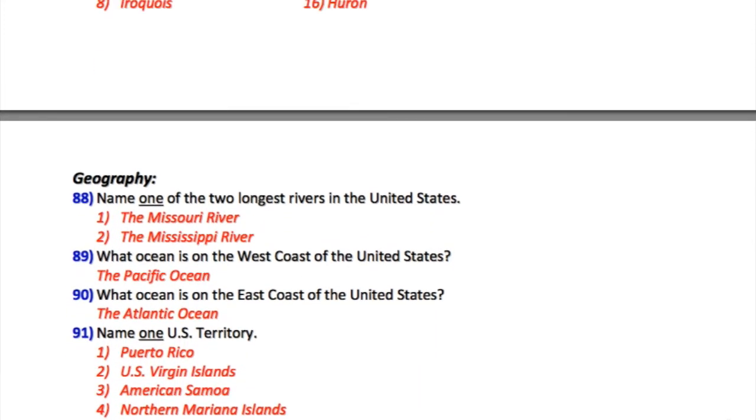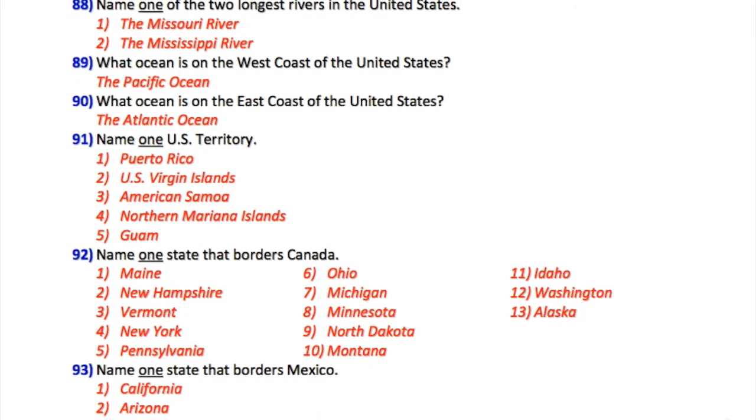88. Name one of the 2 longest rivers in the United States. 1. The Missouri River. 2. The Mississippi River. 89. What ocean is on the west coast of the United States? The Pacific Ocean. 90. What ocean is on the east coast of the United States? The Atlantic Ocean. 91. Name one U.S. territory. 1. Puerto Rico. 2. U.S. Virgin Islands. 3. American Samoa. 4. Northern Mariana Islands. 5. Guam.